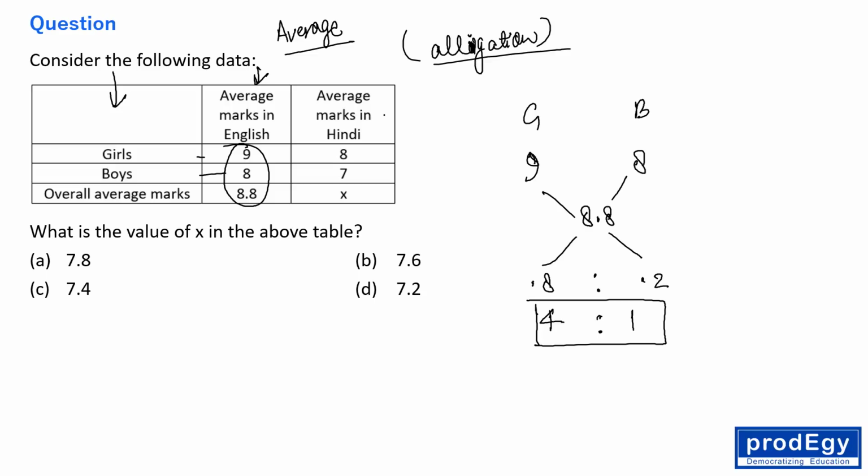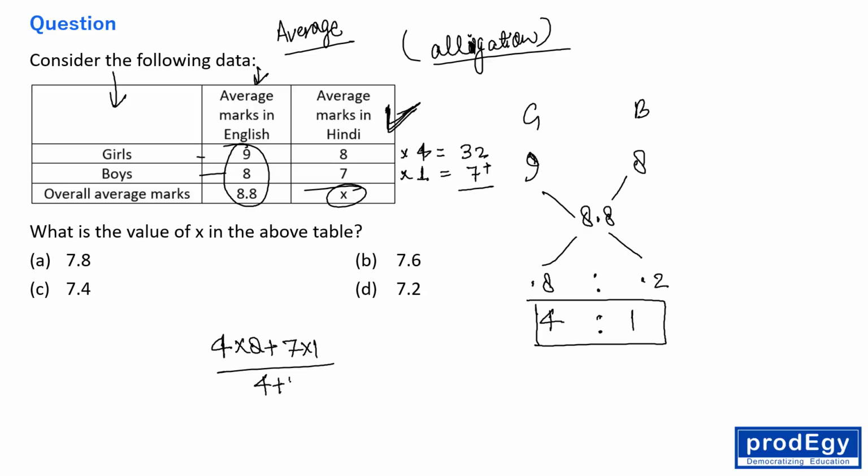So for the third column, we have 4 girls and 1 boy in the class. So 8 into 4 is 32, and 7 into 1 is 7. We need to find the average of the entire group. So 4 into 8 plus 7 into 1, divided by 4 plus 1, right? Total we have 5 students.